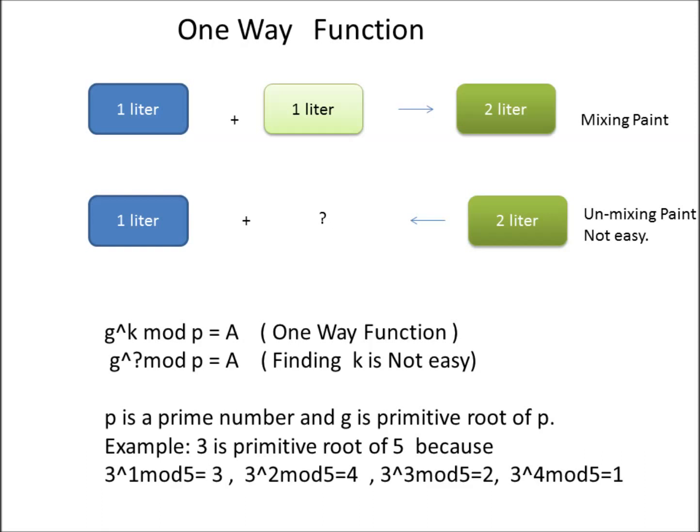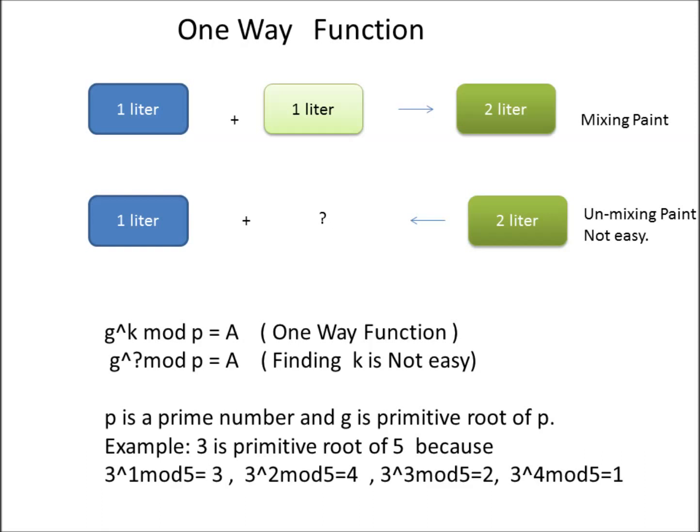With small numbers, we can try all possible values of k and see which one matches the result, but with large numbers that's not possible. This is called the discrete logarithmic problem. In this, p is a prime number and g is a primitive root of p, which means if g is raised to different values of k with the mod of p, we get a different value each time.